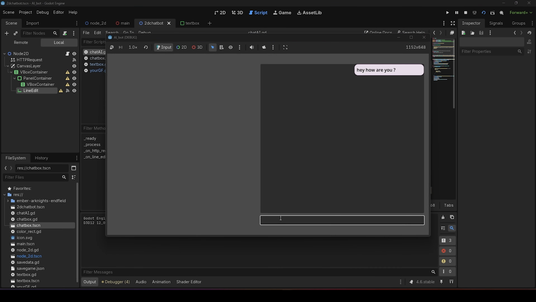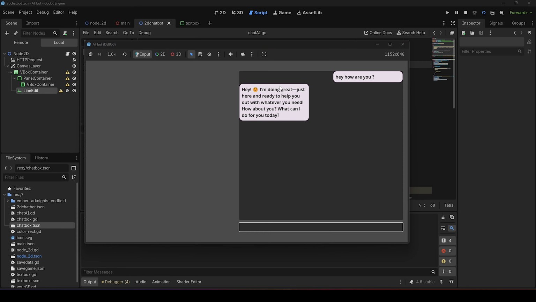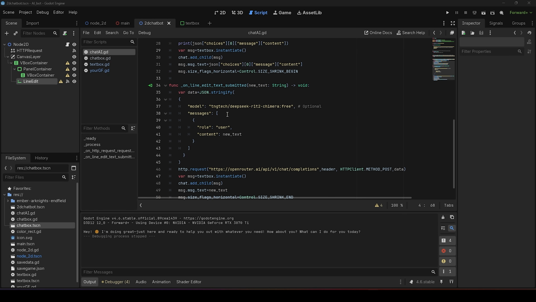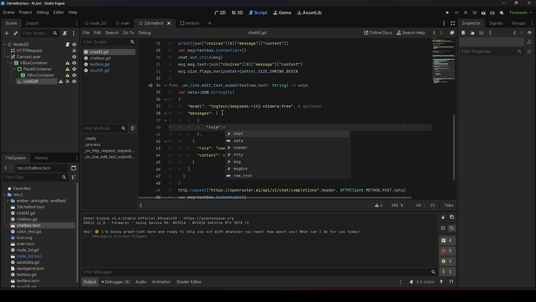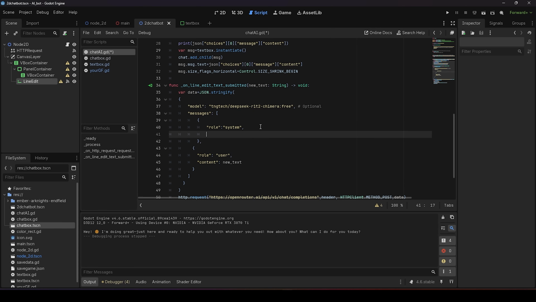That's our level 1. This AI comes with a few issues. One of them is that it does not have any personality, so let's go ahead and add that. Back in your code, in the HTTP request, we need to add a new message that tells the AI what it is. The role will be a system message, and the content will be how you want it to behave.